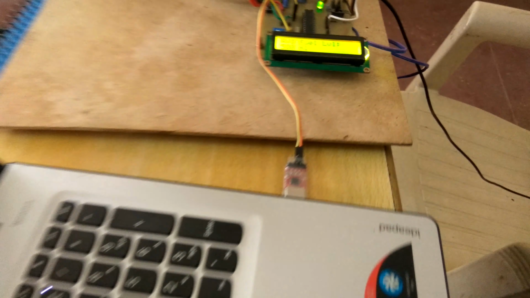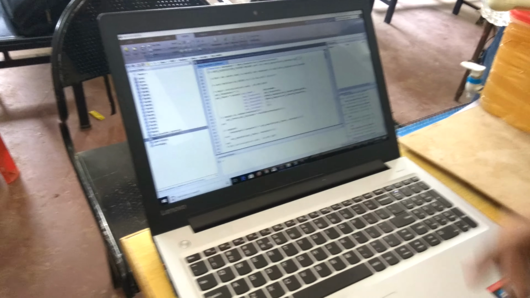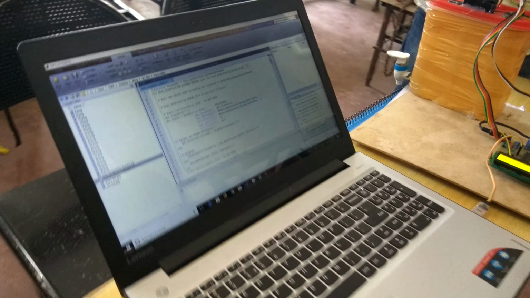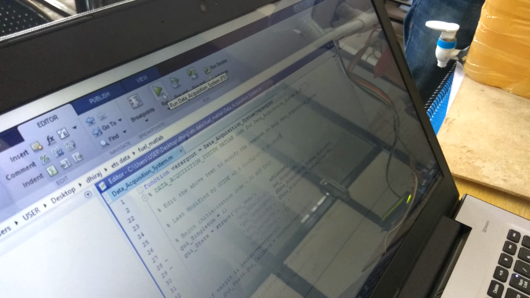After connecting the USB to serial converter to a PC, we will open MATLAB R2013A. The software consists of a GUI and a program which will exactly simulate the real-time operation of this system. The first step is to click on run.